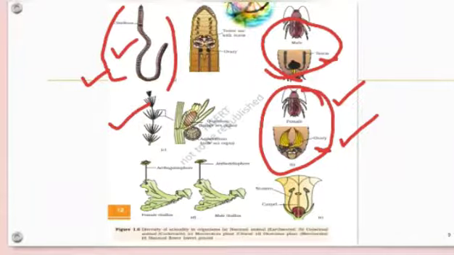Both the male and female reproductive organs are present in the same individual. You can observe the antheridium and gynoecium here. So it is called monoecious.